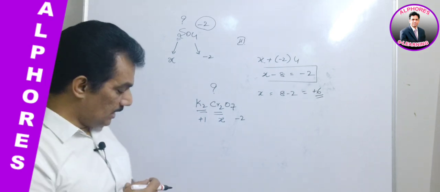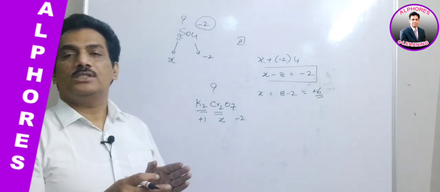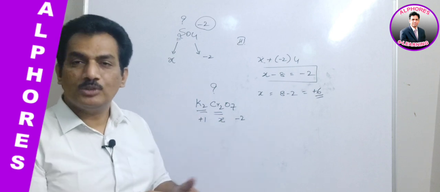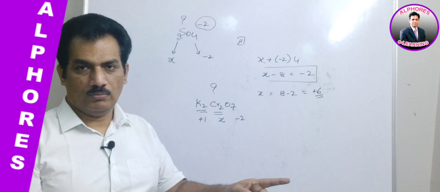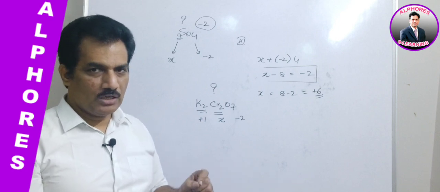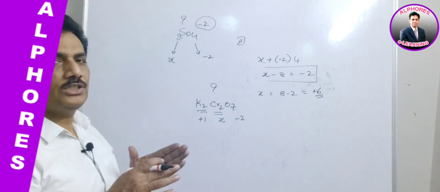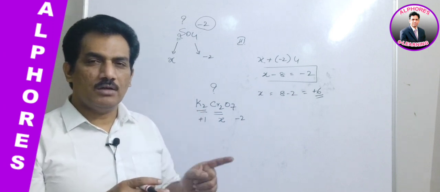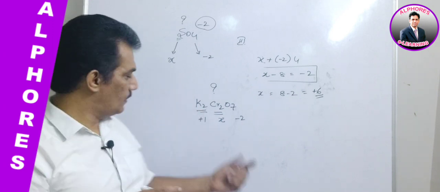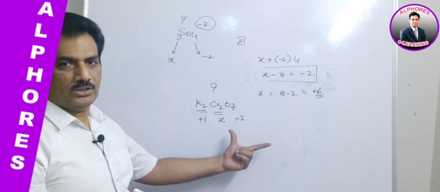It is nothing but the sum of oxidation states of all the atoms present in the molecule is equal to 0. Clear? Again I am repeating, the sum of oxidation states of all the atoms present in the molecule is equal to 0.